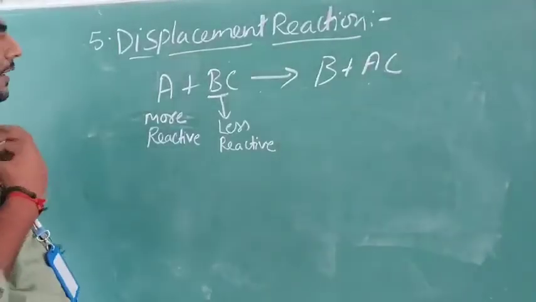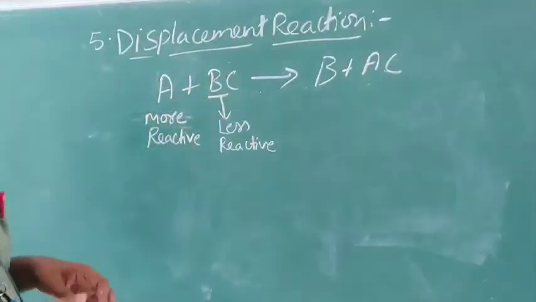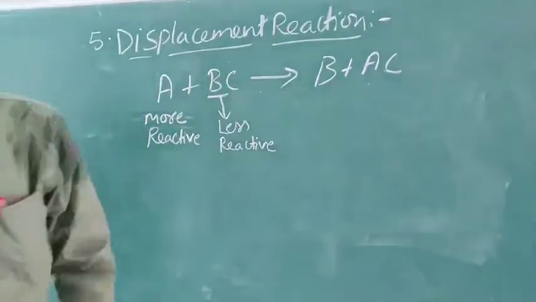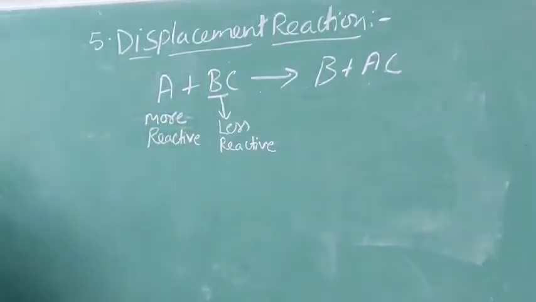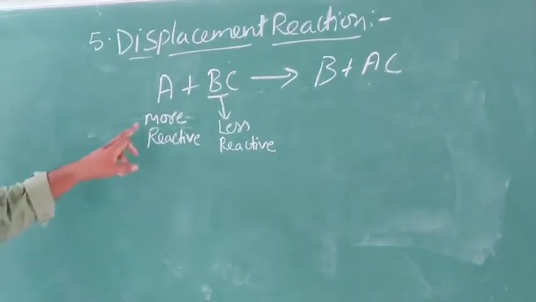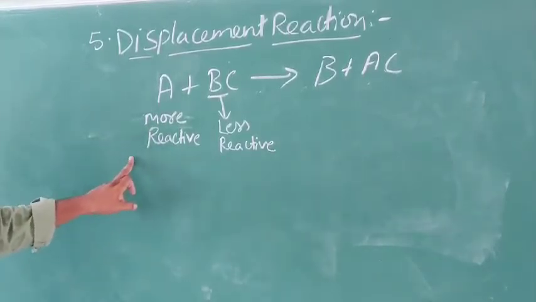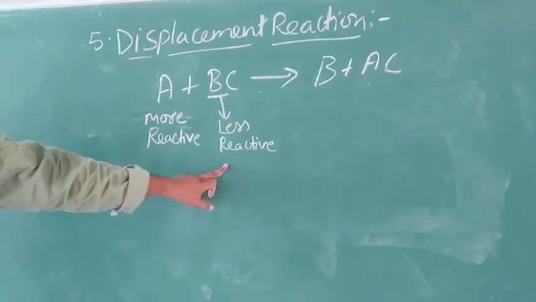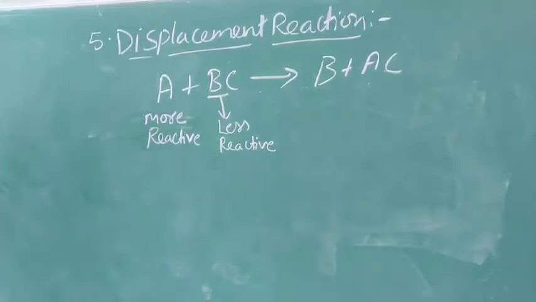The next topic in this chapter is displacement reaction. In this topic, we will be learning about a type of chemical reaction, that is displacement reaction. In this type of chemical reaction, a more reactive metal displaces a less reactive metal from its salt solution.